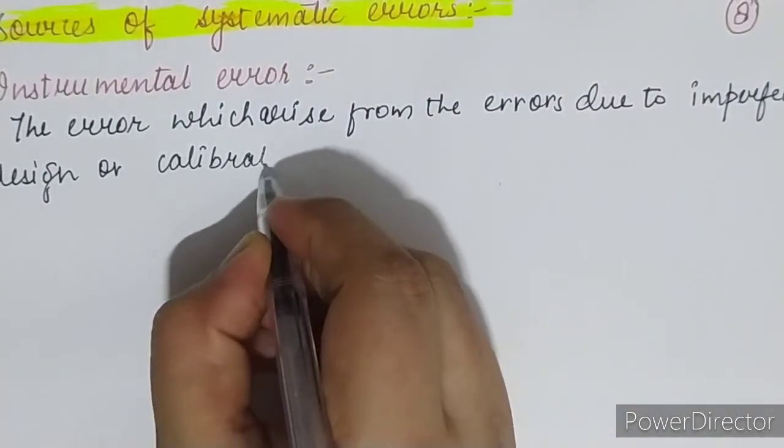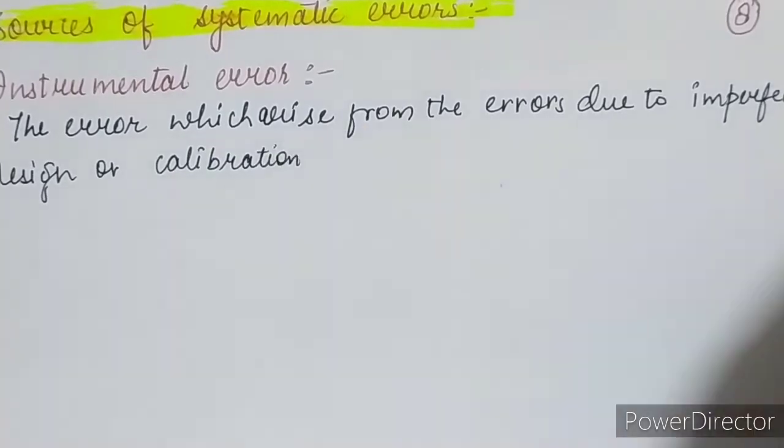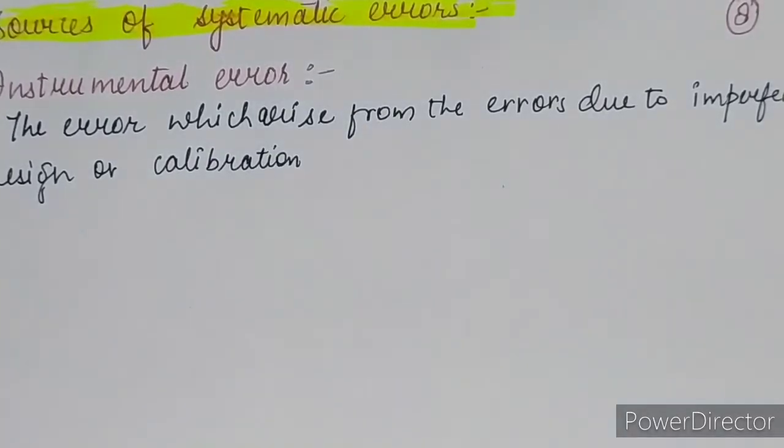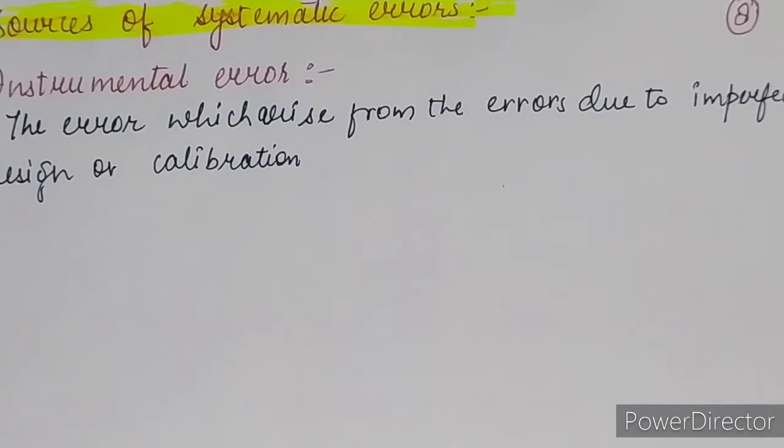But what is calibration? Do you have any idea about the calibration? Calibration means when we plot the graph between two physical quantities, and we examine the value. That is the calibration, meaning we are calibrating the value.